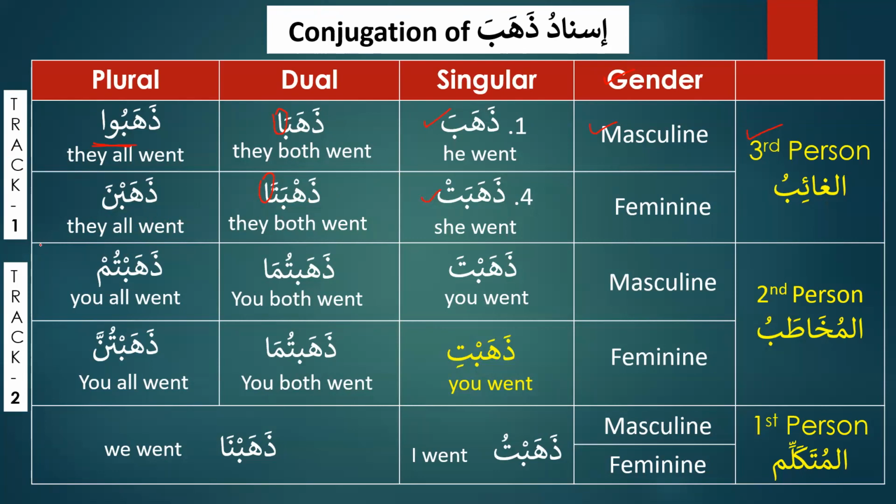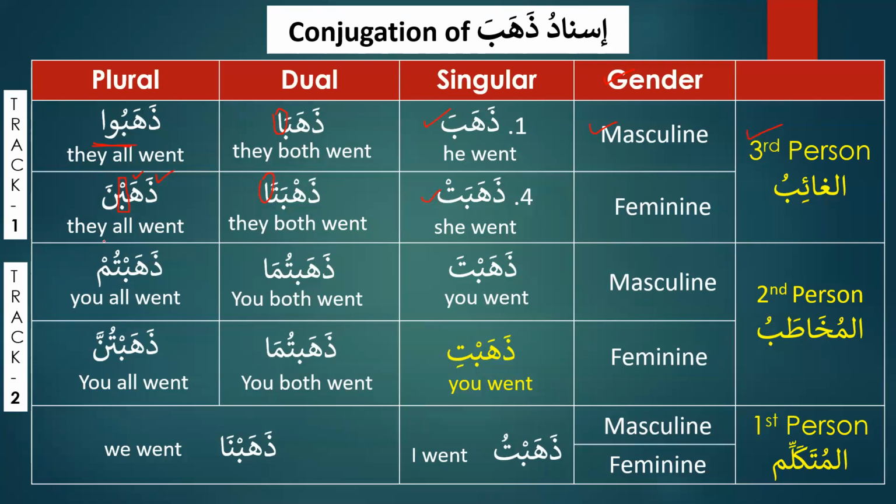And after reaching dhahabna, as you can see over here, there is a change that has taken place. Did you notice the change that has taken place over here? Yes, anyone? The third letter has become sakin. So the first two letters, as we can see, are mutaharrik. Dal has fatha and ha has fatha, but when we reach the third letter of the conjugation, it has become sakin. And that is how it will continue to the last form of the verb. So it will be dhahabna, and then we continue from here.